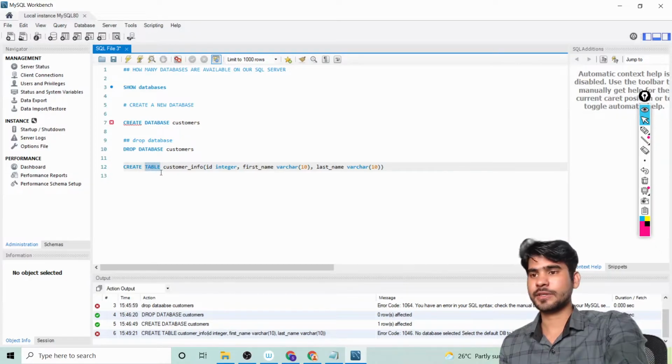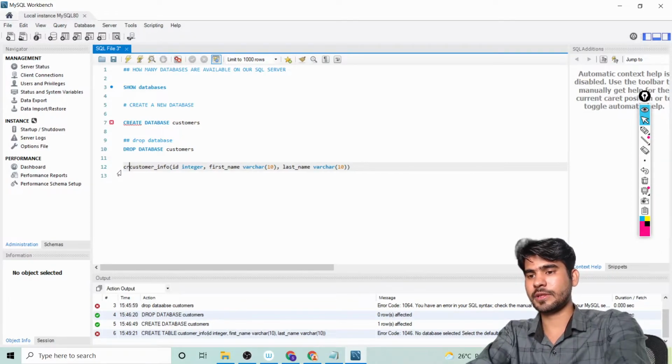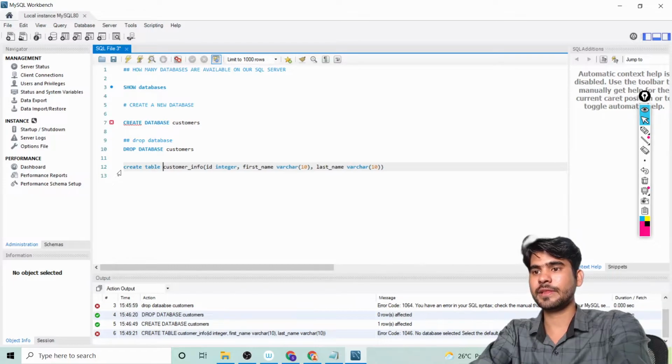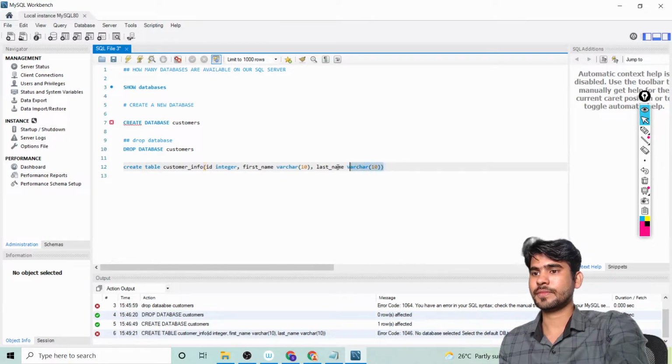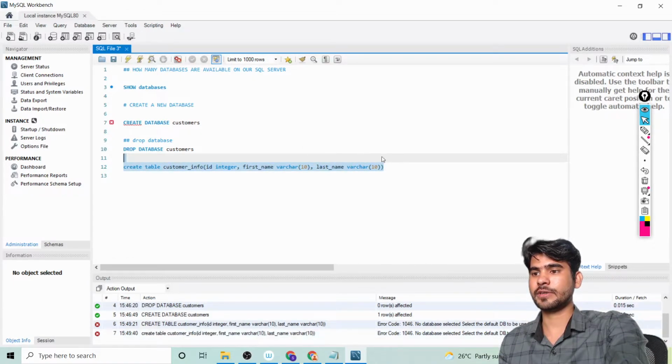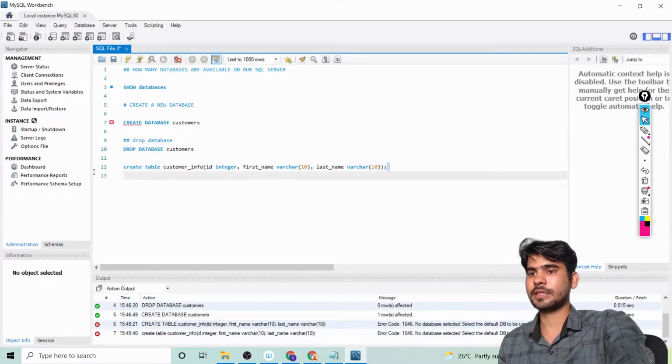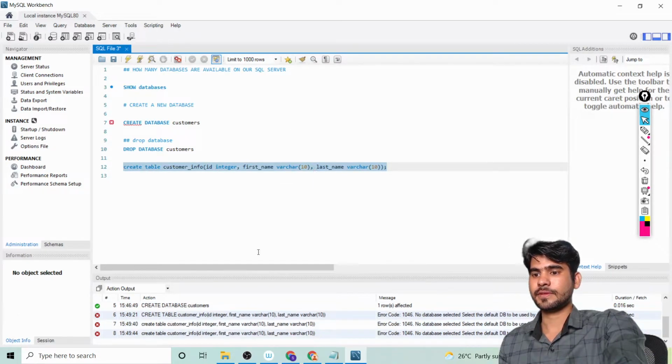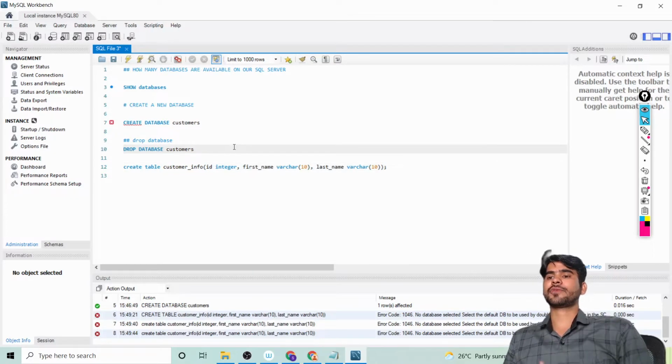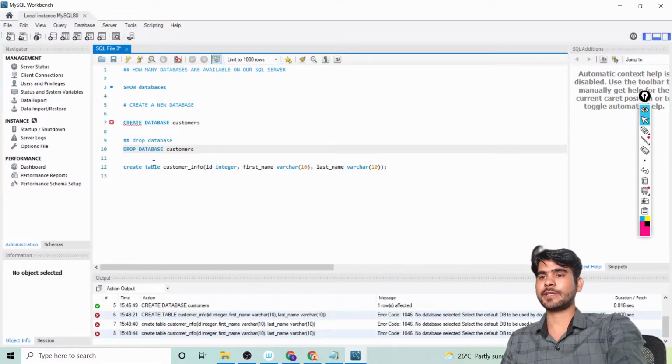Create table customer, okay, let me write create table info, again select this one, run. Okay, I'm getting the error. Why? Create table customer info, my id is okay, got it. Why I'm getting the error here, let me explain you guys.